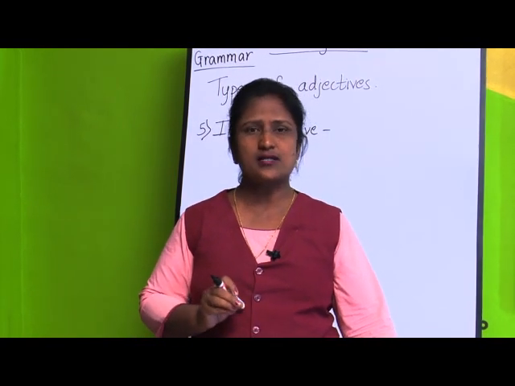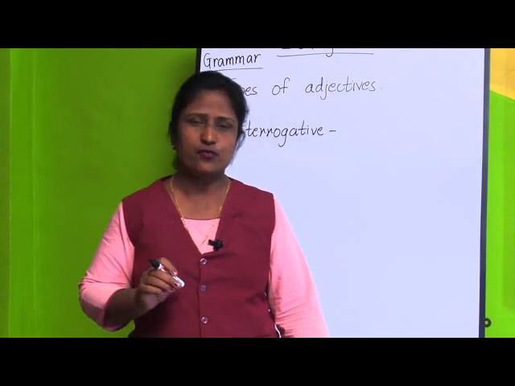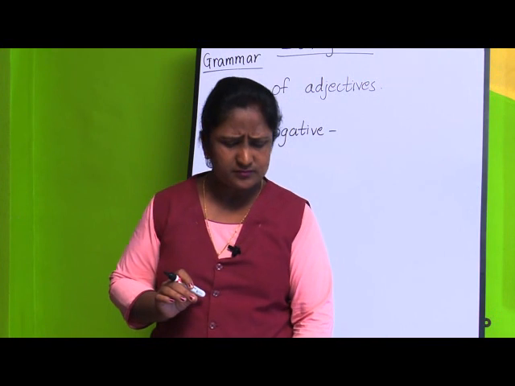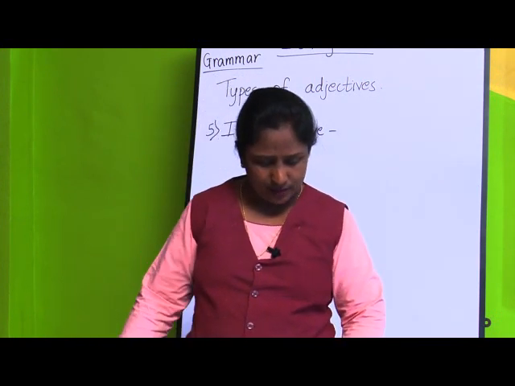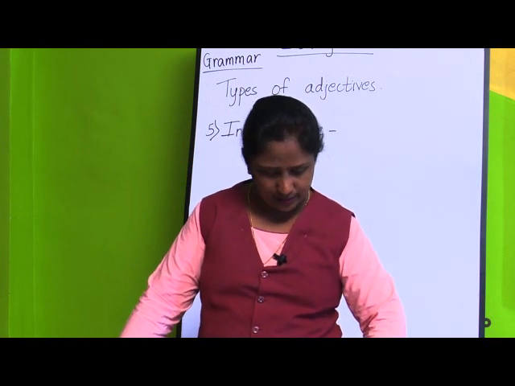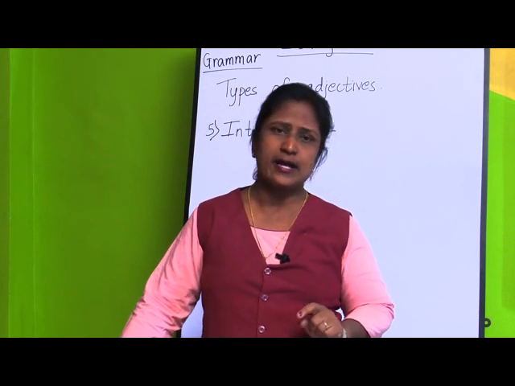Second, if you ask how much, you will be getting adjectives of quantity, and how many for adjectives of number. And for demonstrative adjective, if you ask which one, you will be getting demonstrative adjective.